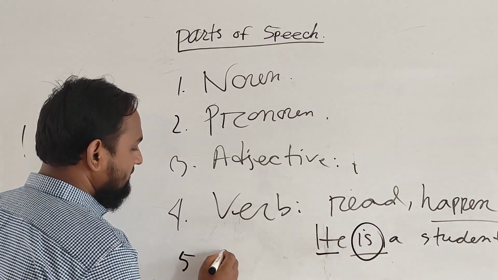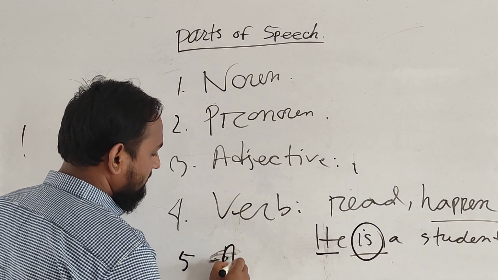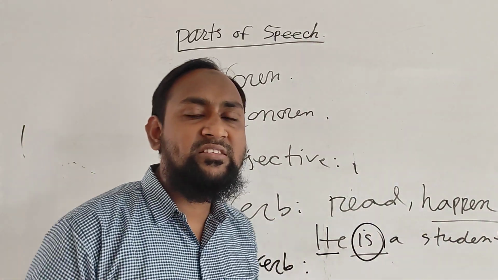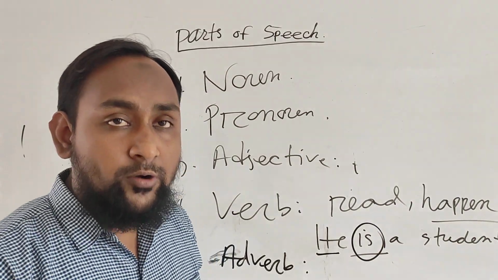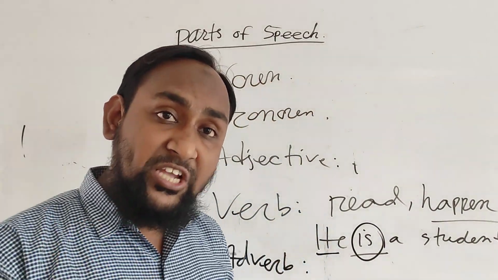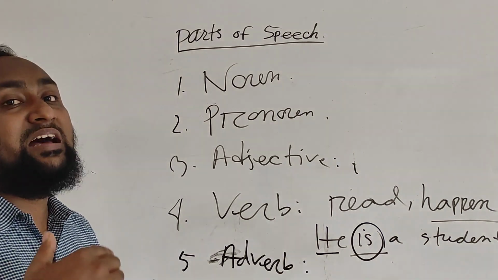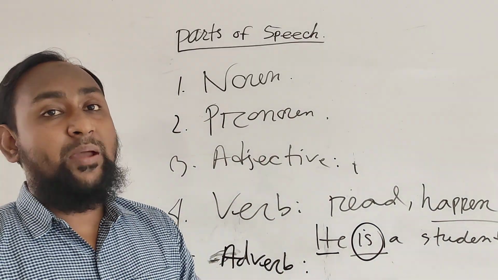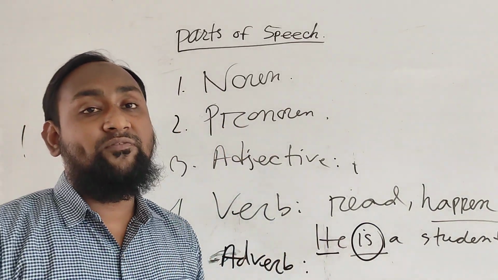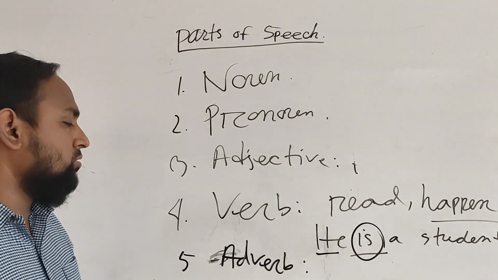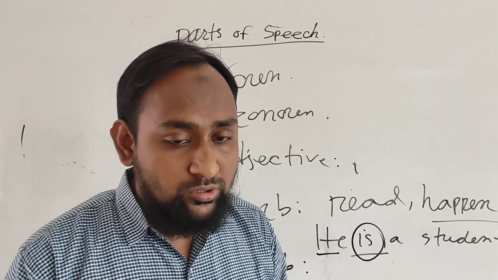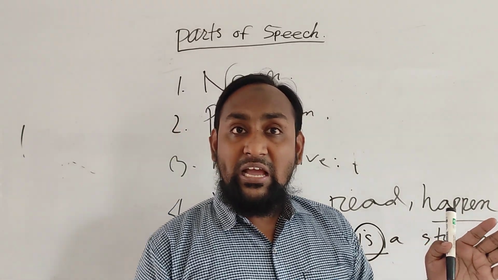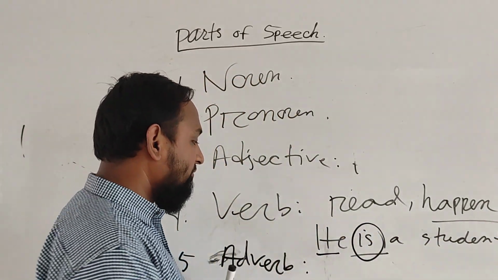Then number 5 is adverb. You know adverb. Adverb always modifies the verb. Adverb modifies the adjective, and adverb modifies another adverb. That means adverb always describes the verb, or the adjective, or another adverb. Normally, the adverb is made up with ly after the adjective.